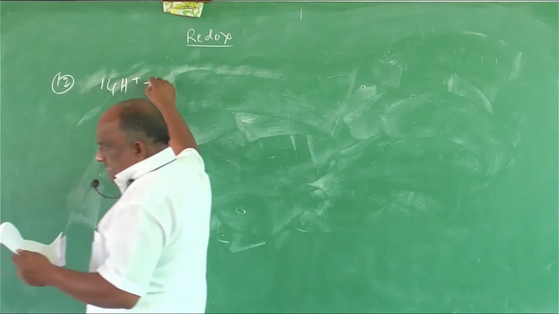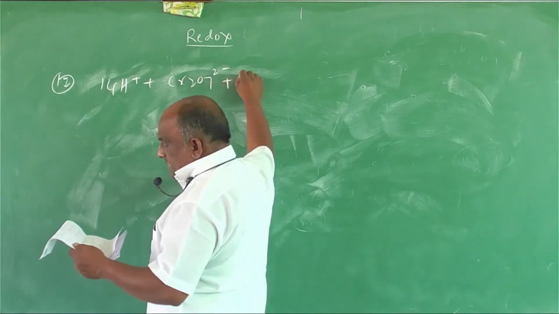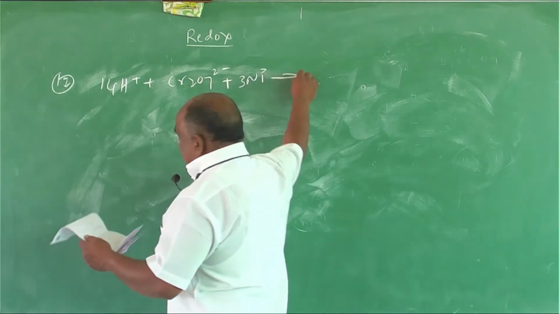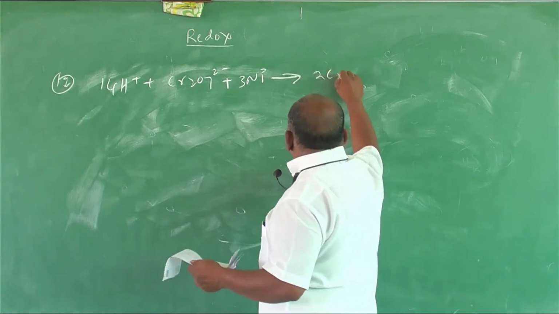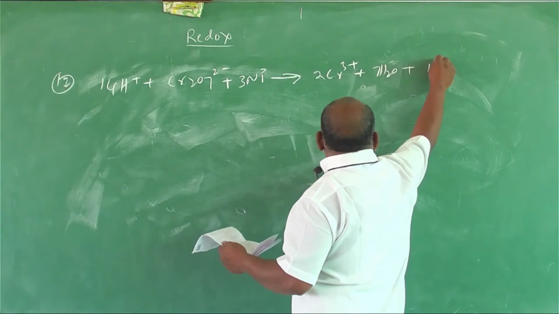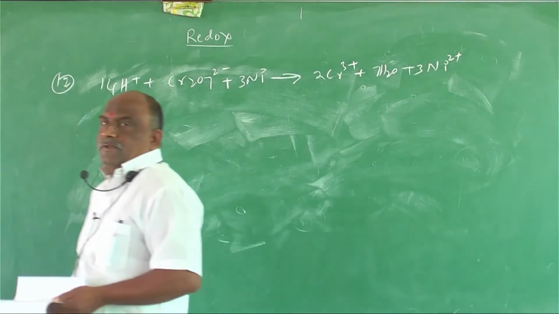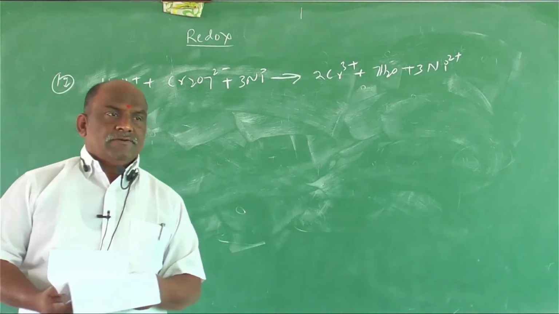14H plus, Cr2O7 2 minus plus 3 nickel gives rise to 2Cr3 plus, 7H2O plus Ni2 plus. This is an example of a redox reaction.